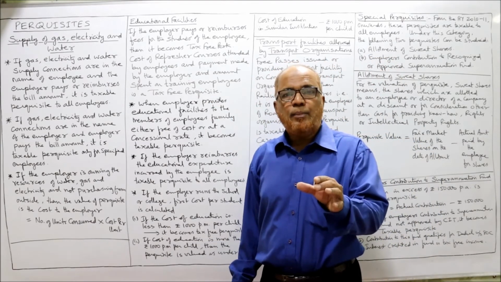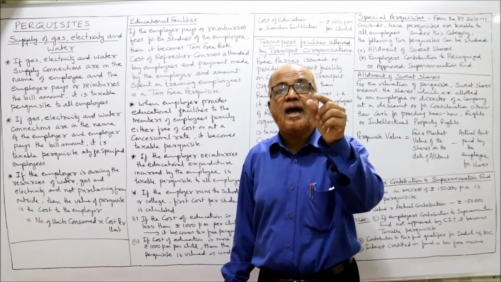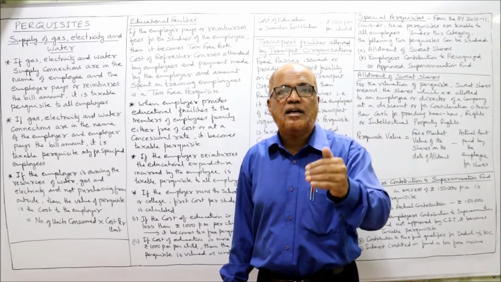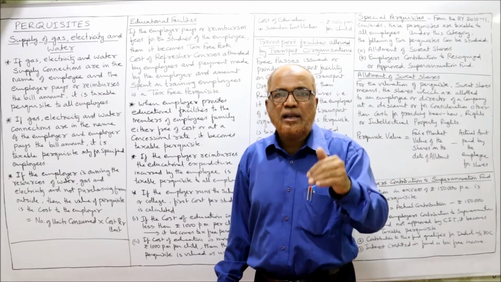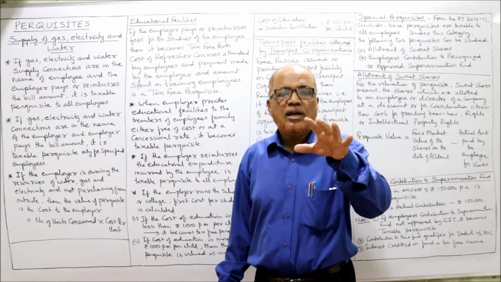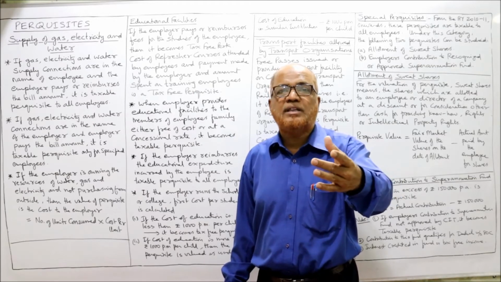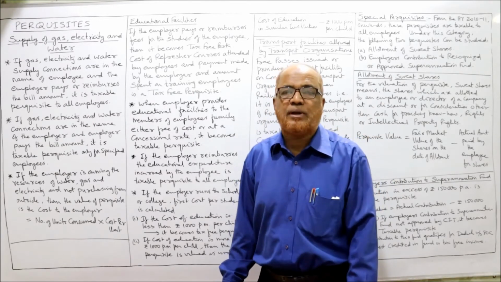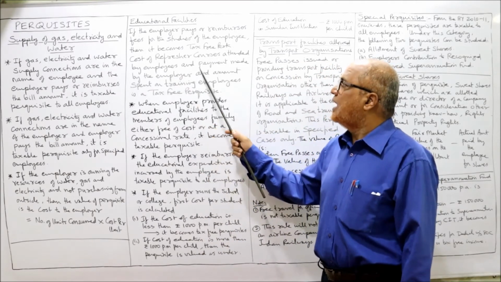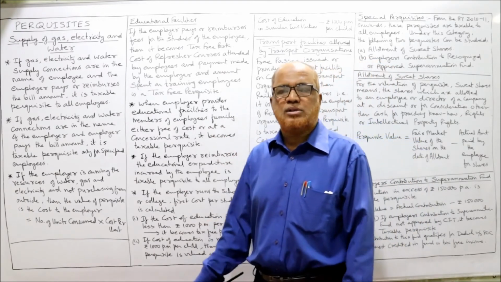That means the employee is acquiring the knowledge, and the fees are paid or reimbursed by the employer, so it becomes a tax-free perquisite. Second, the cost of refresher courses attended by the employees and paid by the employer. An amount spent on training employees is a tax-free perquisite.